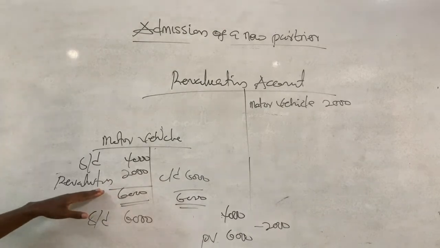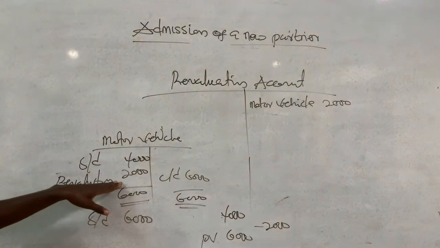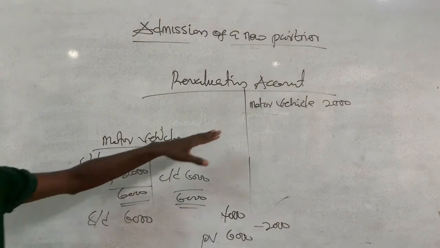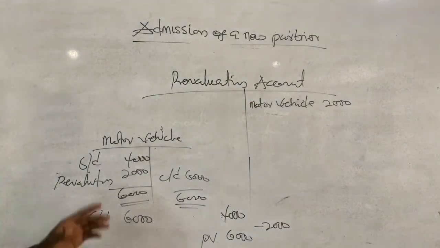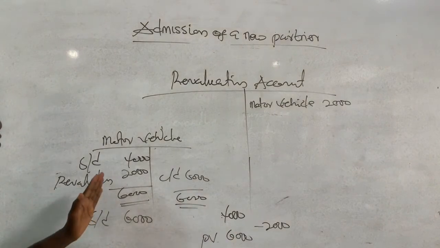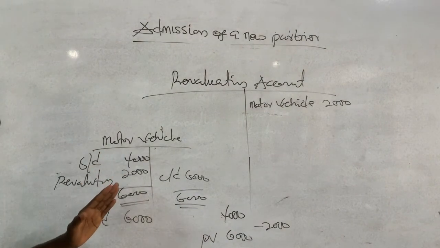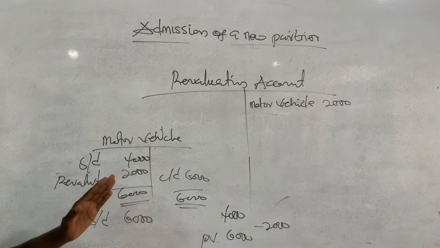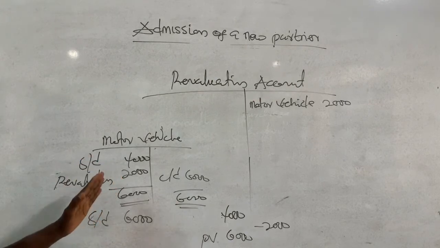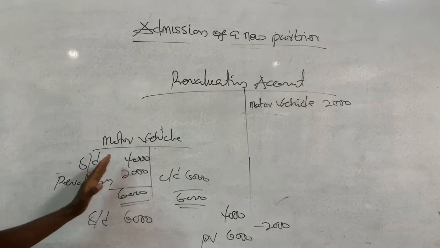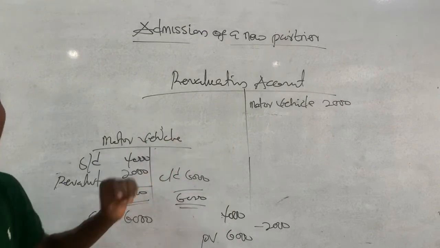So you can see why anytime there is an increase in value of an asset, we credit revaluation. The opposite is also the same. That is when there is a fall in value of assets. A fall in value means we are going to reduce the value of the asset. So we are going to credit the asset account and debit revaluation.